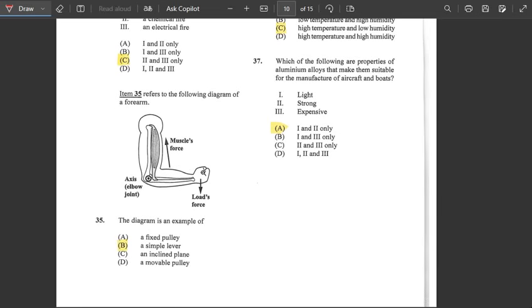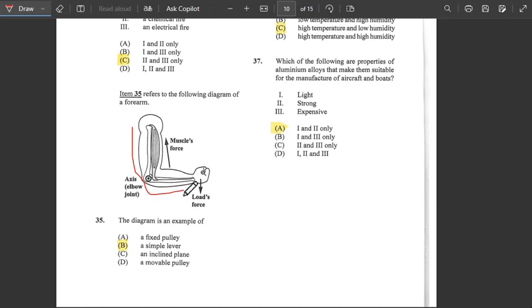Number 35. So we have a diagram of a forearm, and we're just going to explain how the motion's going. It says the diagram is an example of. So here we have the axis, the elbow joint, and this is very flexible, as you could see here.